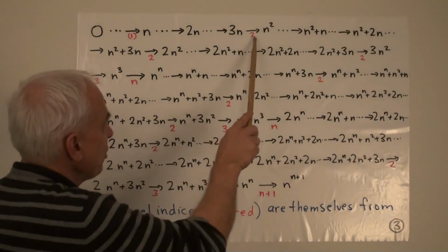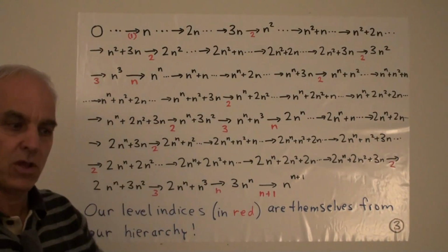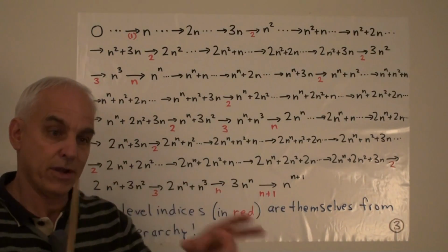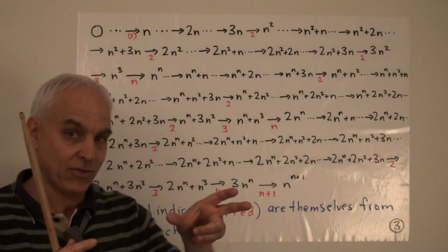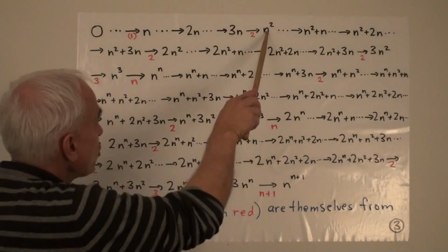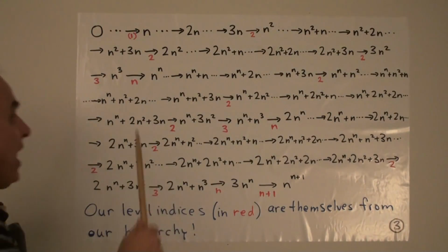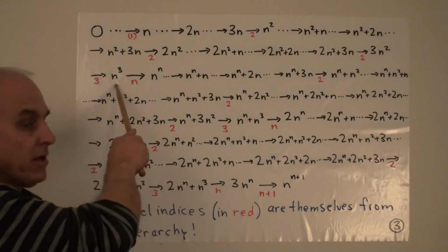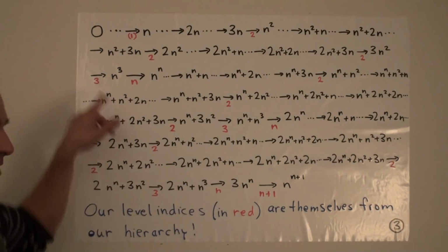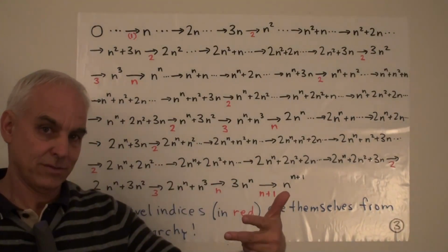And now we're in the situation of having 3 level 2 limits. They themselves now form a new identifiable sequence, and we can take their limit. So the limit of n squared, 2n squared, and 3n squared is n times n squared, or n cubed. And that's a level 3 limit because it's the limit of 3 level 2s.